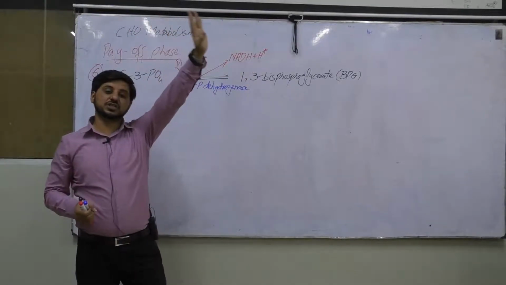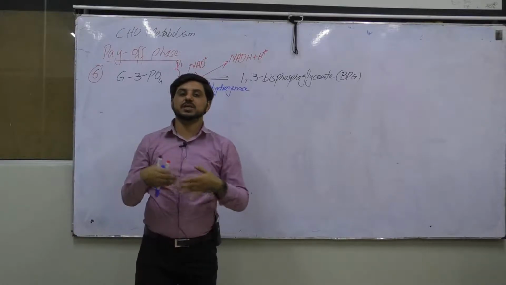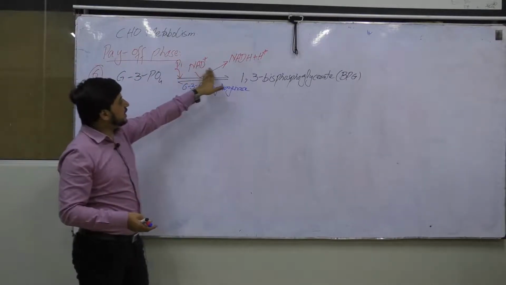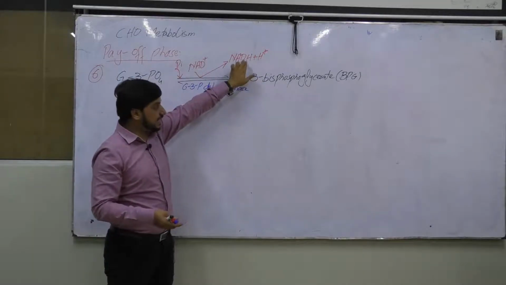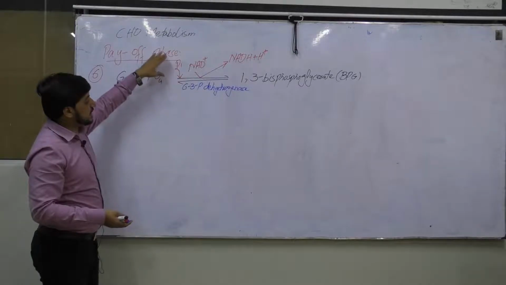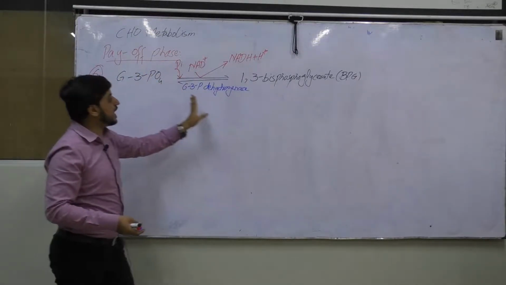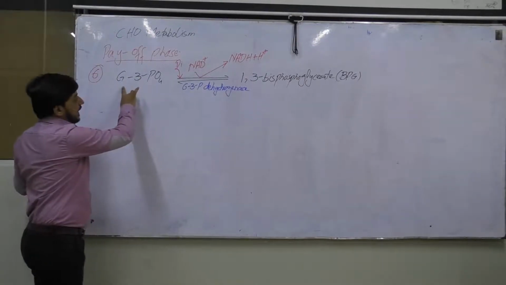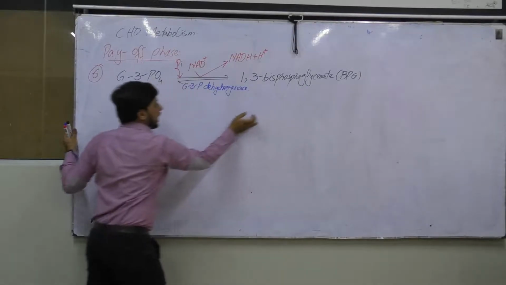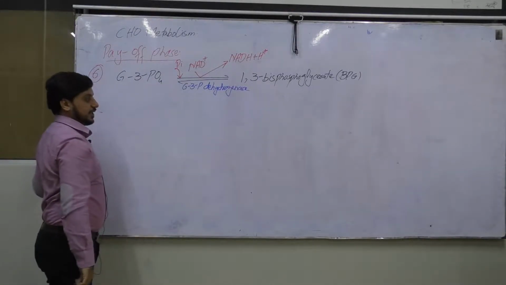In the basic foundation years, you have learned that electrons are the source of energy, and our body is going to store some amount of energy in the form of these electrons in the NADH2, and a small amount of energy is stored with the help of this inorganic phosphate, and at the end we have a molecule of 1,3-bisphosphoglycerate from glyceraldehyde 3-phosphate.